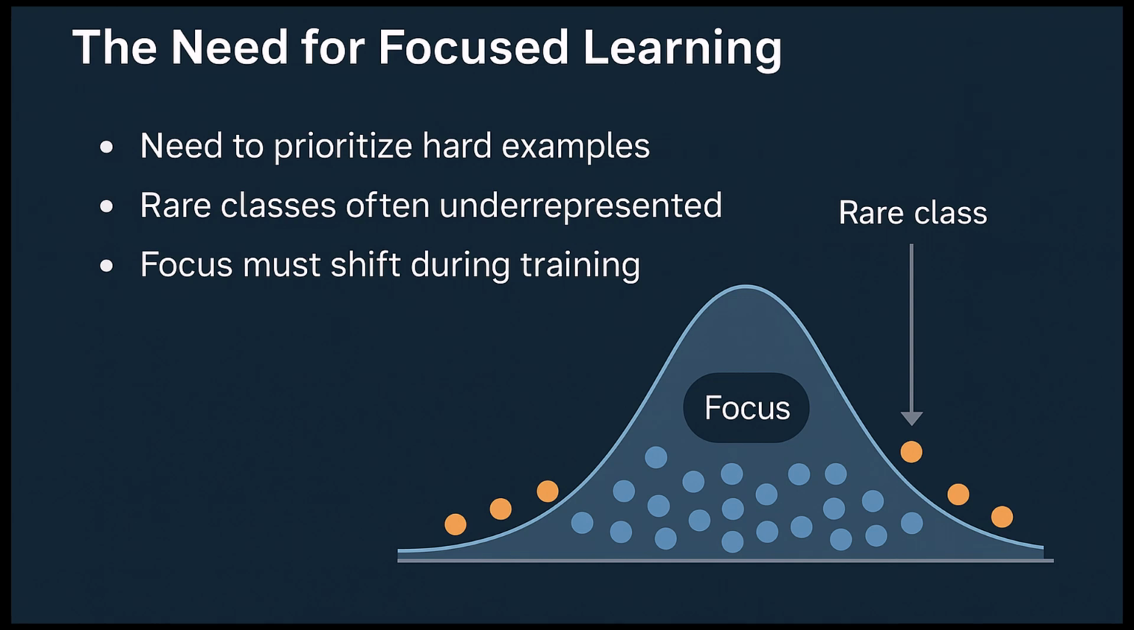So why may there be a need for focused learning? Well, primarily it is to prioritize hard examples. Again, rare classes are often underrepresented, and the focus must shift during training to compensate. So essentially what we really want is a way to focus the model's learning effort on the most difficult, rare, and important examples. And that's essentially exactly what focal loss offers.